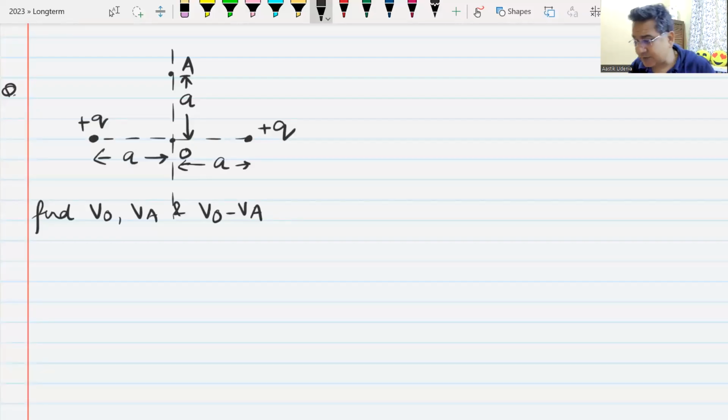This is the next question. There is a system of two positive charges, plus Q and plus Q, kept like this. You have to find the potential of point O, the potential of point A, and the potential difference between O and A. Remember, potential at infinity is taken as 0. Do we understand this? Yes. 2 minutes you have.